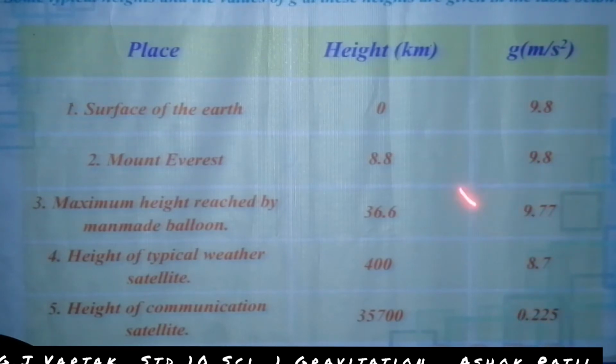Look at this and compare: at height 0 it is 9.8, and there is no change. At 36.6 there is some small change, and at 400 there is also a change. This change is bigger than the previous one. Then 35,700 is the biggest increase in height compared to 400. That's why 8.7 and 0.22 meter per second square, the gravity, are also greatly decreased.